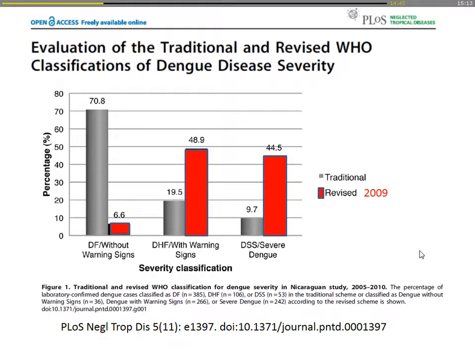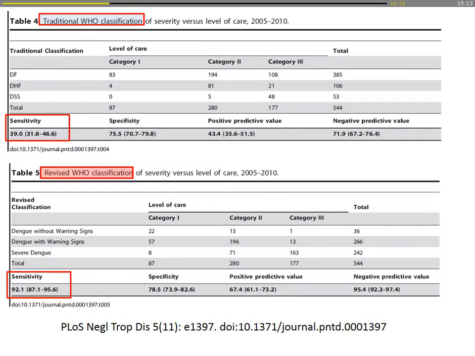Why do we make a difference? Because it's based on a different definition. For the same patient, if you use the old definition, most people will be classified as dengue fever, nothing happened. But with the new definition, lots of people will be grouped into group B and group C, and the sensitivity is different. If you categorize category 3 as the more severe patients, the sensitivity of the old definition is only 39%. But if you use the new definition, the sensitivity will be higher. So it's easier for ER triage to group the severe patients.